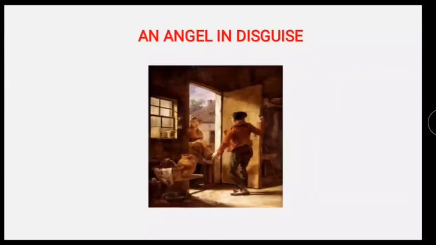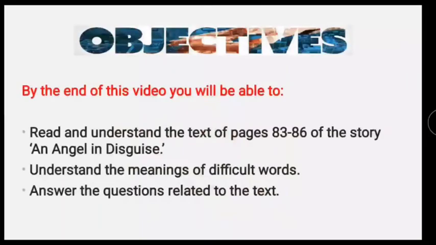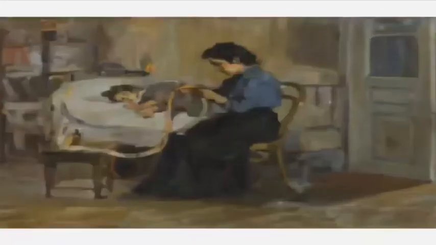In the previous tutorial, we have read the text of pages 80 to 83. Today, we shall continue the same and complete the story An Angel in Disguise. The objectives of this video are, by the end of this video, you will be able to read and understand the text of pages 83 to 86 of the story An Angel in Disguise. You will be able to understand the meanings of difficult words. You will be able to answer the questions related to the text.